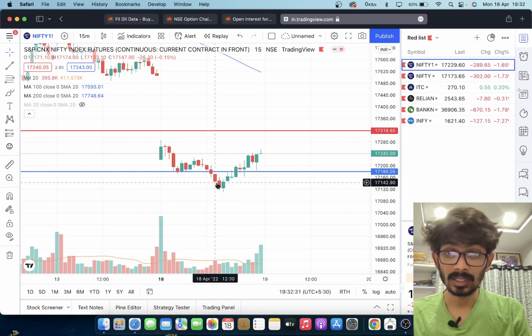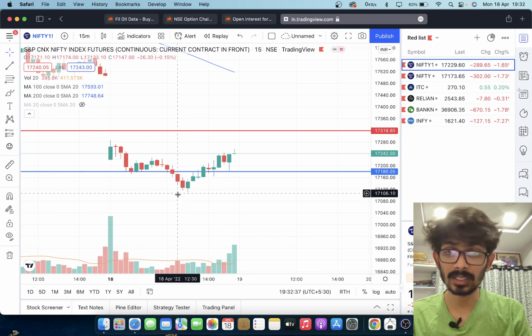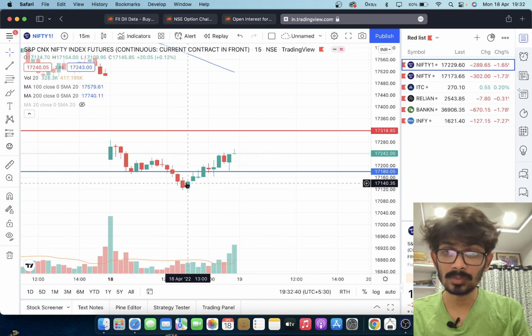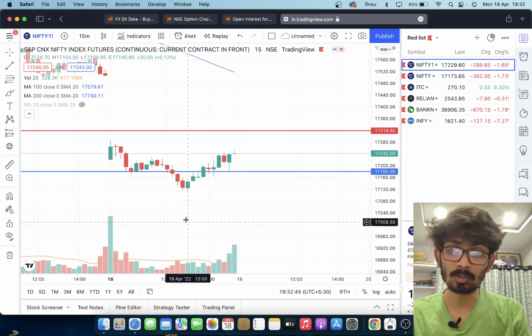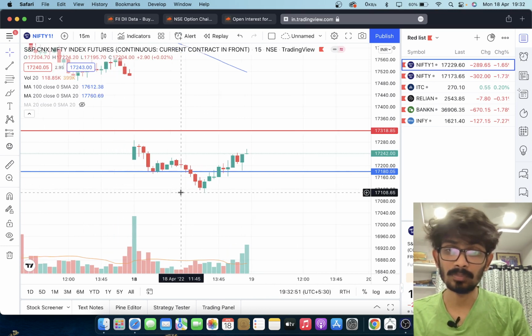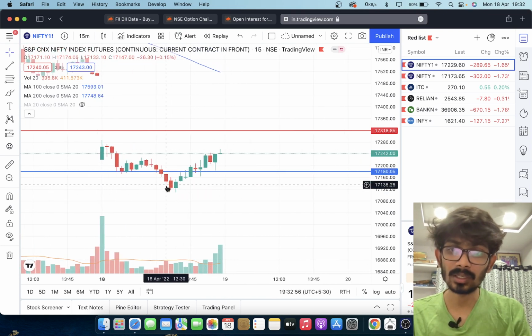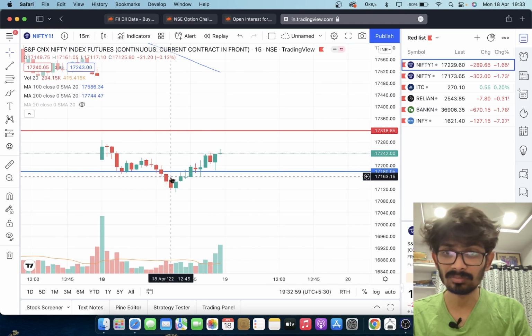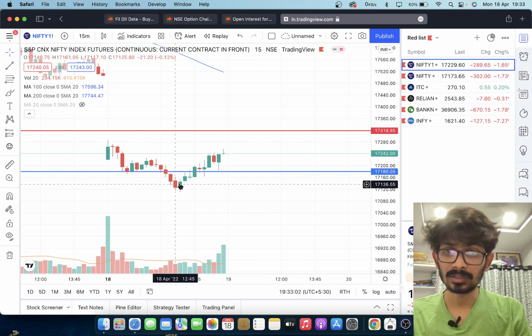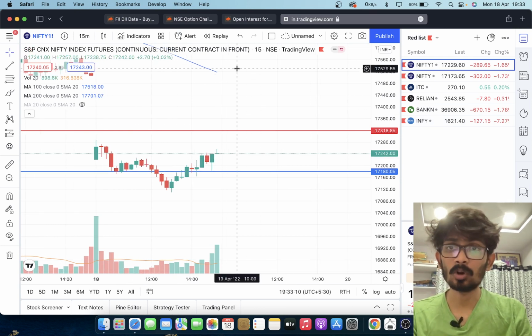It broke here, and after some time it formed an engulfing pattern, not a completely engulfing one, more like a piercing pattern. Once the piercing pattern formed, it gave some support. So here we could have sold the put, below these points, with the stop loss at this level. This is a very good put sell trade intraday. Overall the market is bearish, but as an intraday trade, this is the only point where I could see we could take some trade. Or else here also we could have taken some bearish trades, keeping the stop loss at this level.